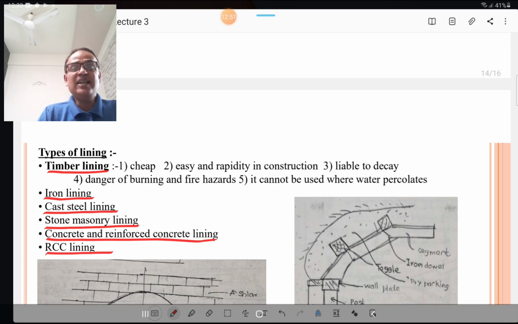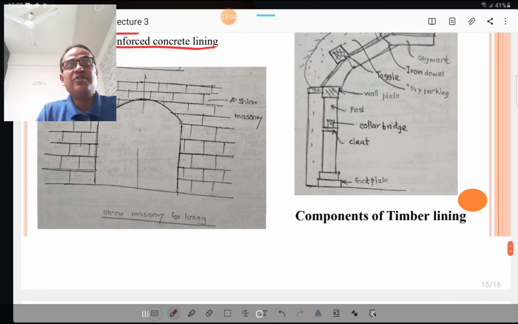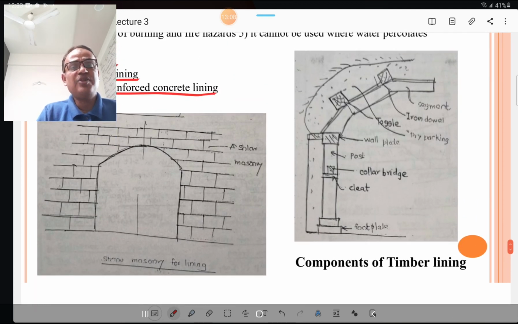Then iron lining, cast iron lining, stone masonry lining, concrete and reinforced concrete lining, and nowadays RCC lining is also used for lining of tunnels. Please see these figures. The first figure is stone masonry used for lining. In the second figure, timber lining is used. Please see all the parts of timber lining. The segments are laid also.